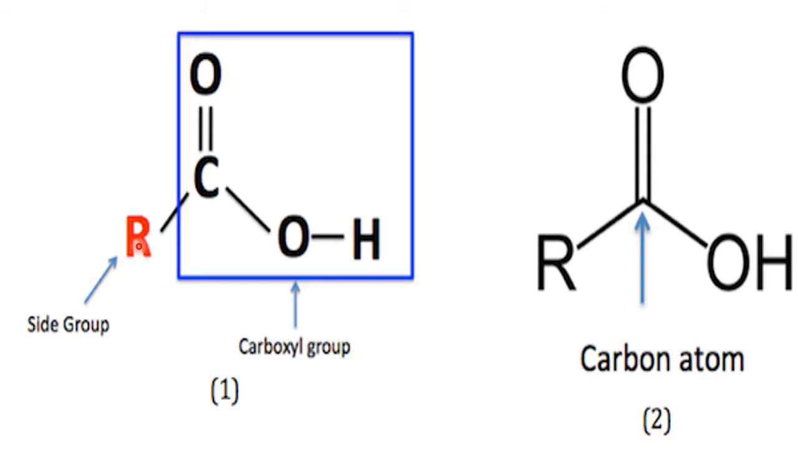Now, today what do we study? Today we will study the first property. That is what? Chemical properties due to the cleavage of the OH bond. That is the acidic properties of carboxylic acids.